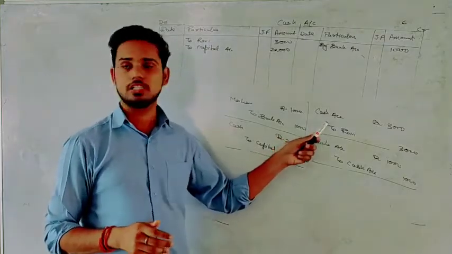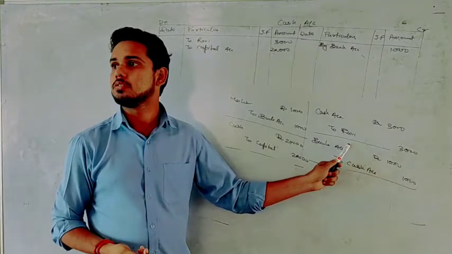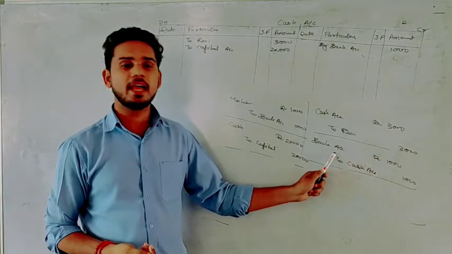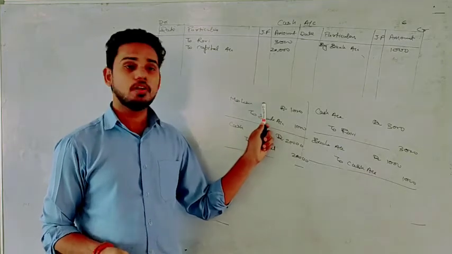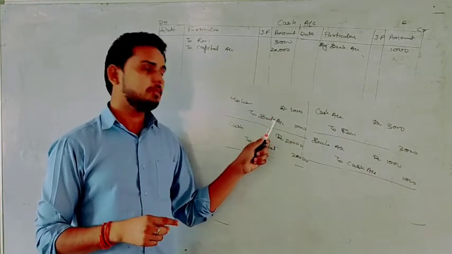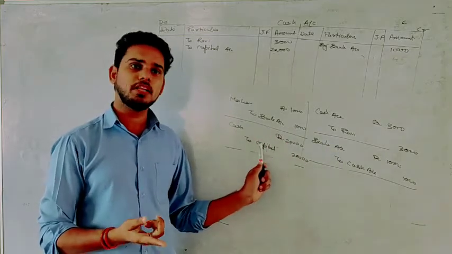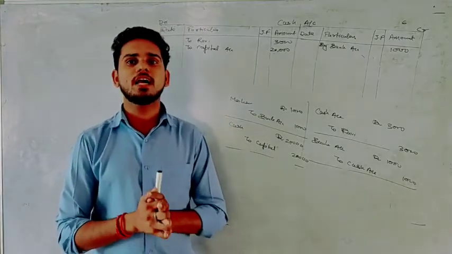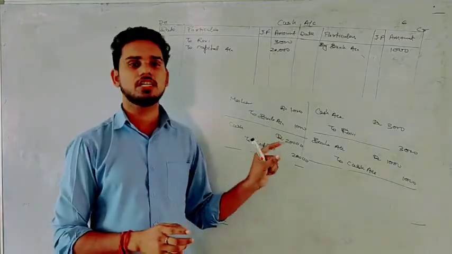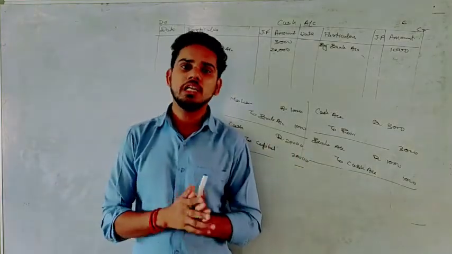Let's suppose we first prepare cash account, then Ravi's account, then bank's account. Cash is already prepared, then we will prepare Mohan's account. Bank is already prepared because of this transaction, cash is already prepared, then we will prepare capital account. This way you have to prepare all the accounts and post all the journal entries from the journal to different accounts in the ledger.